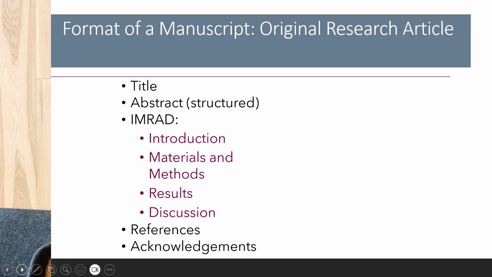This is the format of a manuscript, particularly the original research article. You have a title, you have an abstract that is usually structured, and then you have IMRAD. IMRAD stands for Introduction, Materials and Methods, Results, and Discussion. And after that, you have the references and then your acknowledgements.